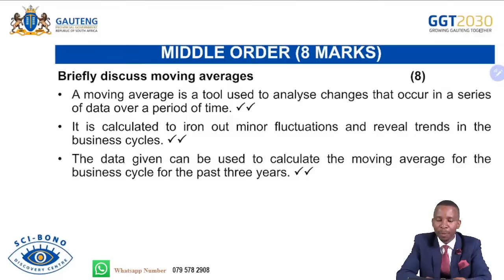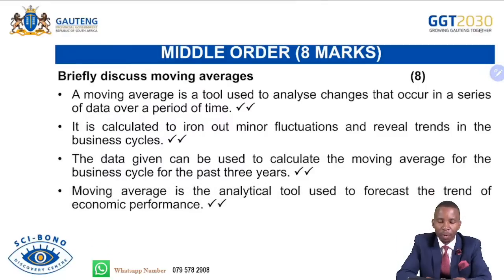The data given can be used to calculate moving averages for the business cycle for the past 3 years. Moving average is an analytical tool used to focus the trend of economic performance. So it's a tool that is used to analyze changes that occur in data series, and then it irons out minor fluctuations. It can be calculated over a period of 3 years. One can use 5 years or 7 years.